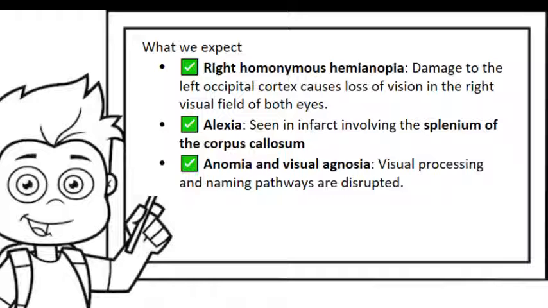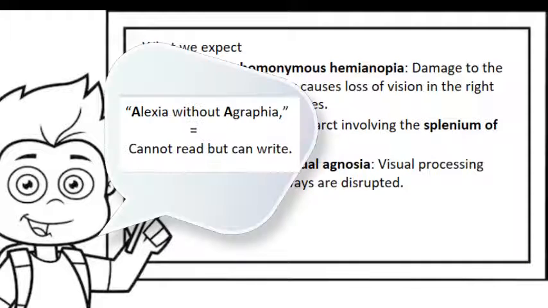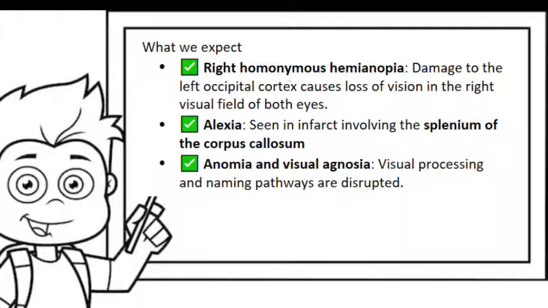Damage to the left occipital cortex causes loss of vision in the right visual fields of both eyes. I also expect to see alexia. If the infarct involves the splenium of the corpus callosum, the patient will not be able to read, especially if they have alexia without agraphia, meaning they can write but they can't read.